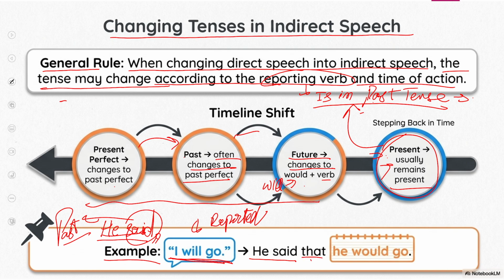He said that he would go. Will is changed into would. Now look at this, this is "I", and "I" is a pronoun, and the pronoun changes to the subject of the previous statement: he would go. This changes from direct speech to indirect speech with the change of the tense as well.